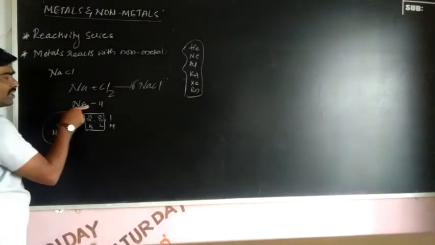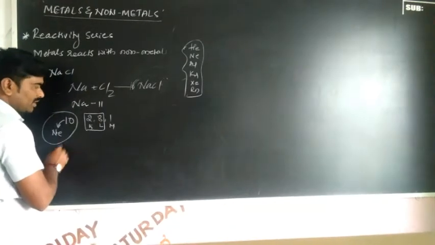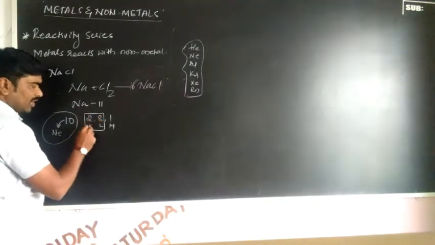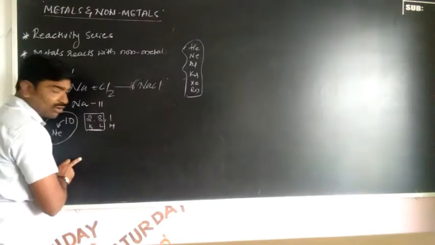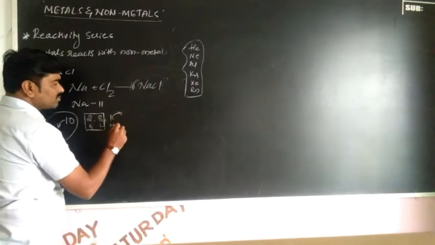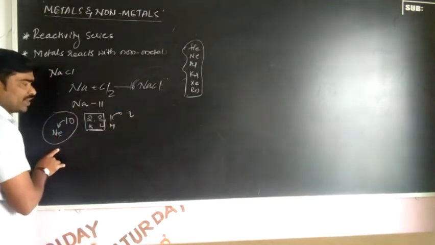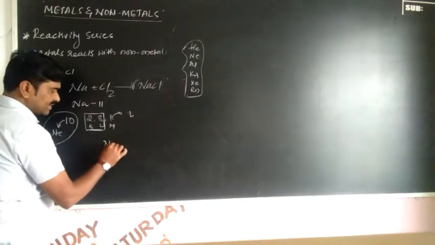And in sodium, atomic number 11 actually, so 2, 8 are already completed. Remaining 1 electron in the M shell. So this is when the electron is lost. So 1 electron is lost by sodium, it becomes Na plus.